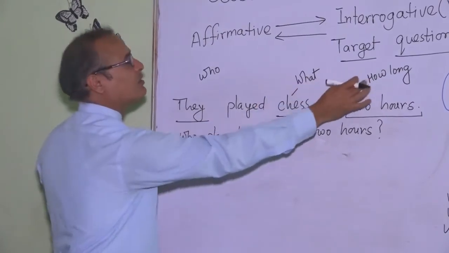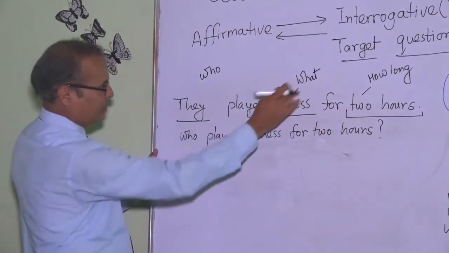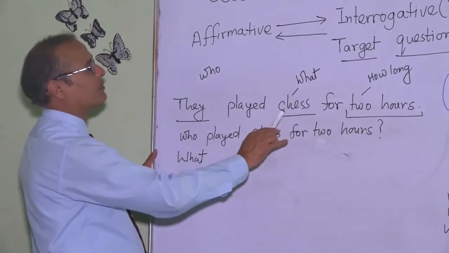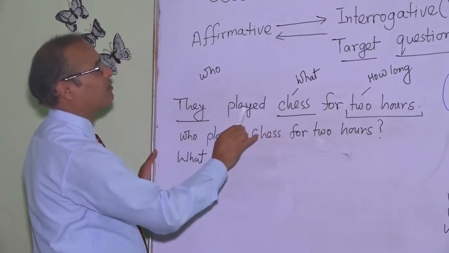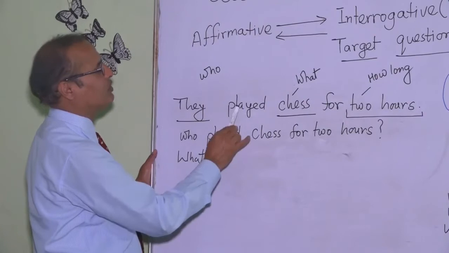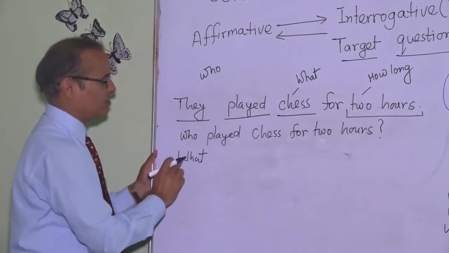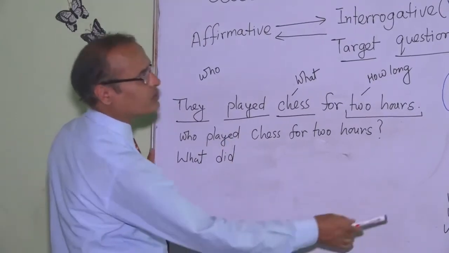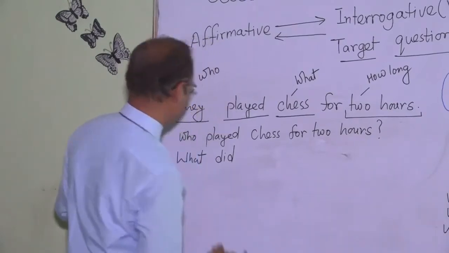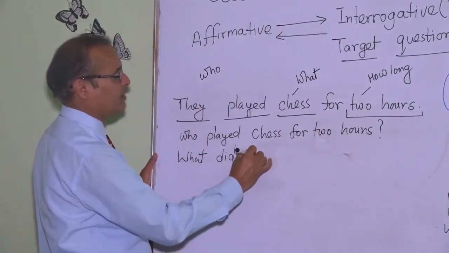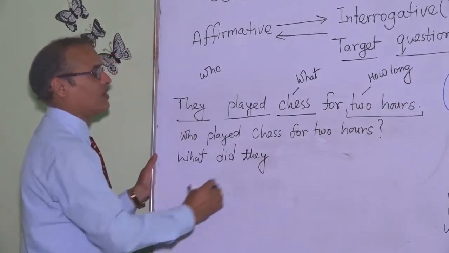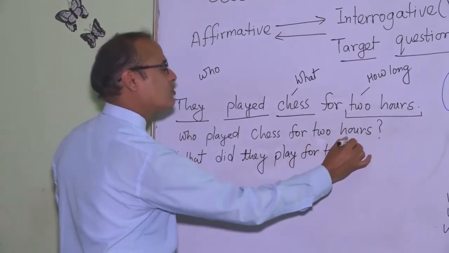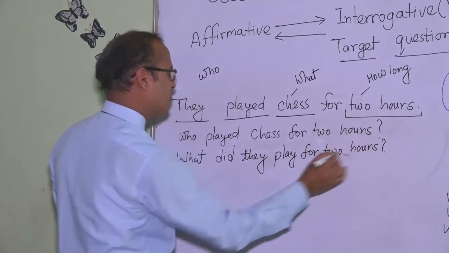But related to these, then we have to go through the structure. What question? WH word or phrase, what. Then helping verb; there is no helping verb existing in the sentence. What? Equivalent of do. So it's V2, we use did. What did? Subject, they, play for 2 hours.